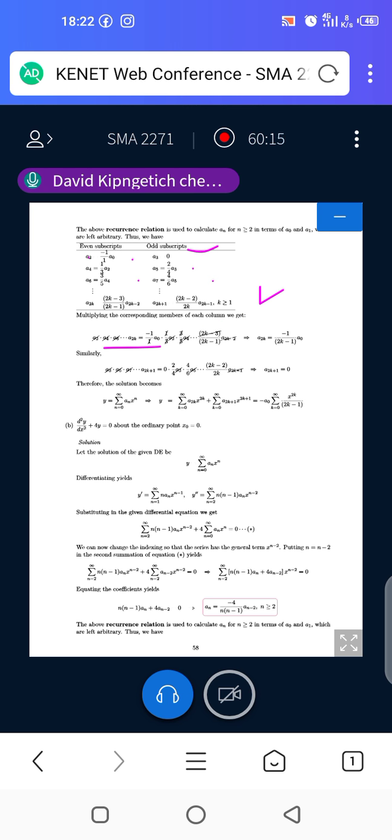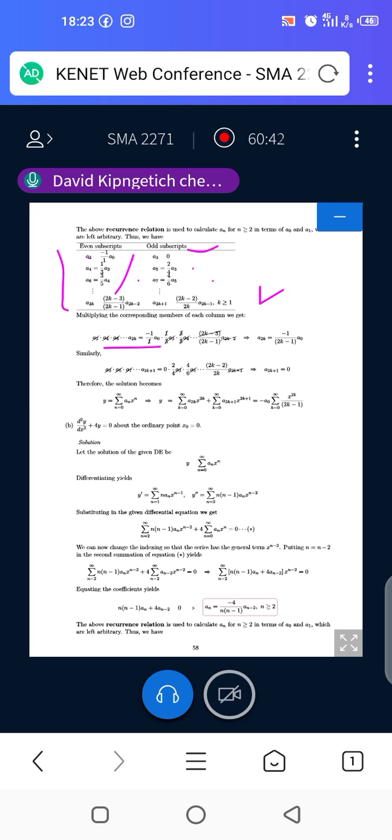So multiplying, we are starting with a2. We are multiplying downwards like that. So we have a2, a4, a6 up to a_2k equal to, on the right side, we have this. You multiply that, and then you start cancelling the terms.